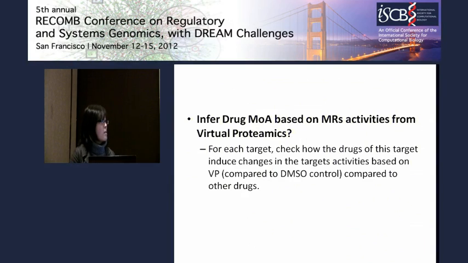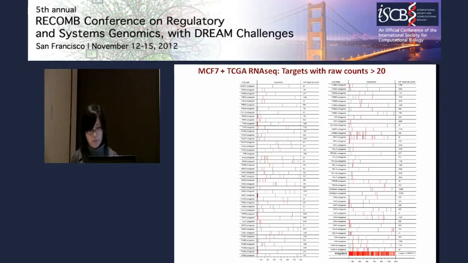So then we asked whether the master regulator activity we infer from virtual proteomics can infer drug mode of action. Instead of checking mRNA levels, we check the master regulator activities from virtual proteomics. And this is what we get here.